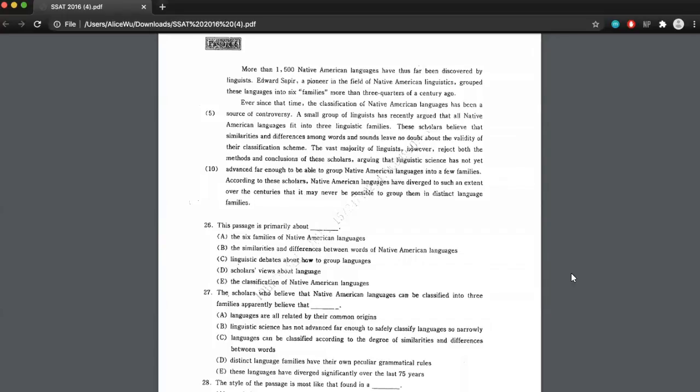A, the 6 families of Native American languages. While this is mentioned, this doesn't match up with my sentence. It's a little bit too detailed. It doesn't mention anything about a debate or classification. So let's move on to B, the similarities and differences between words of Native American languages. I think that was also a detail, but this is not overarching enough for a main idea type of question.